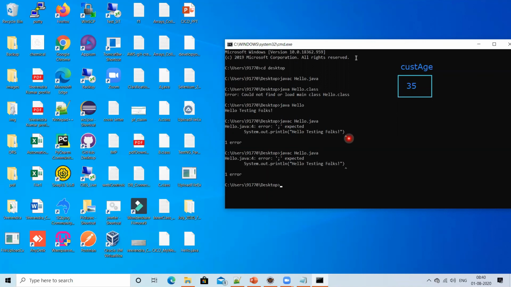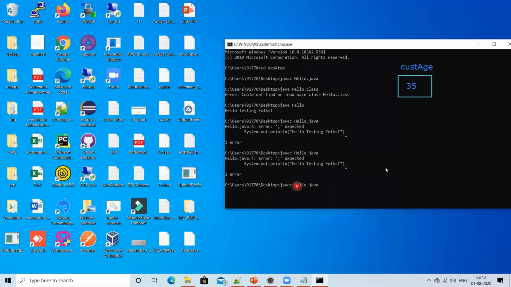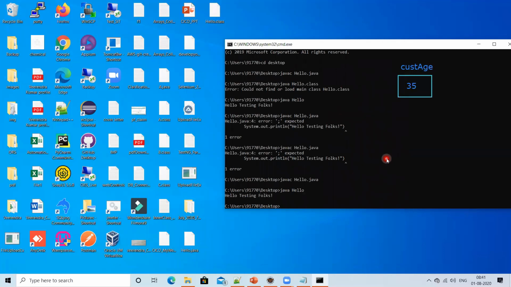Now I have to go back and correct the code, right? Then I press Ctrl S, or you can use File, Save also, and you can close the file or minimize it, no problem. Now compile it again: javac Hello.java. Press enter. See, no errors now, and you can see that Hello.class is generated. Now you can run the code: java Hello. See that? Hello testing folks. Understood, guys? This is how you can write code, compile the code and execute the code. Any questions?